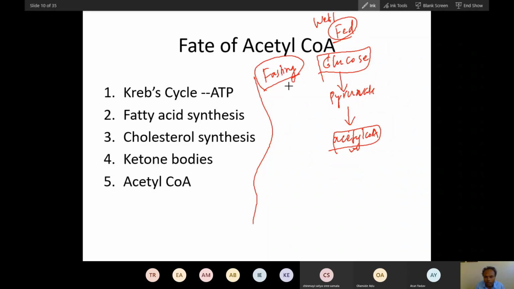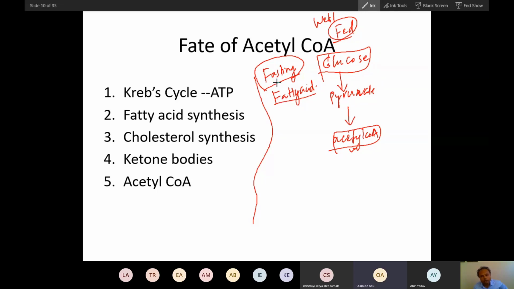So in fasting condition, what is the fuel in our body? What is the main fuel during fasting condition? Glycogen. That is during early fasting condition. When I talk about fasting, remember prolonged fasting. Fats. Fat is the main source. So when I talk about fasting, remember prolonged fasting.